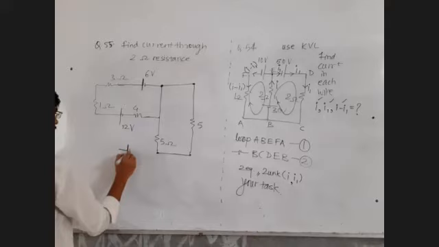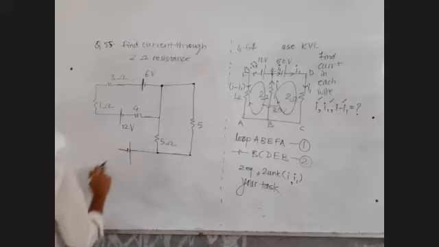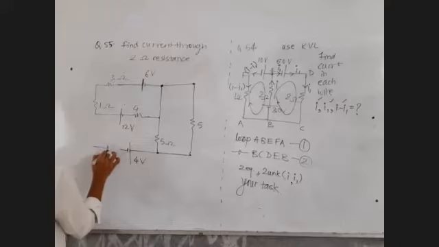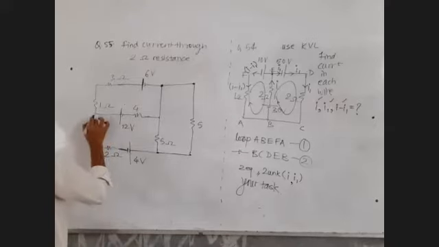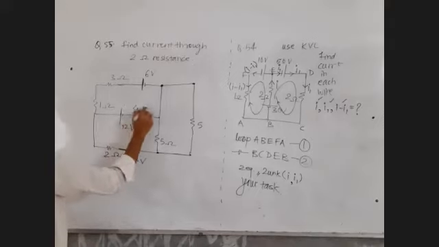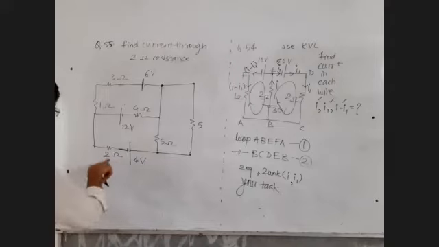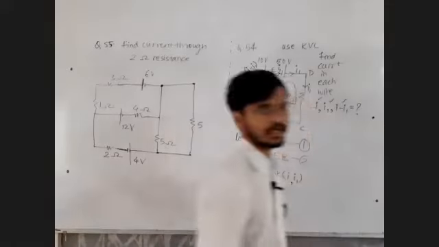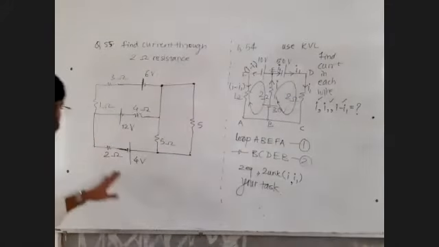There is a battery again here. It's a 4 volt battery. And here is our 2 ohm resistance. 12 volt battery, 4 ohm resistance. Fine. You have to find this current. Okay. Now let's start to assign the currents. We want to find out this current.